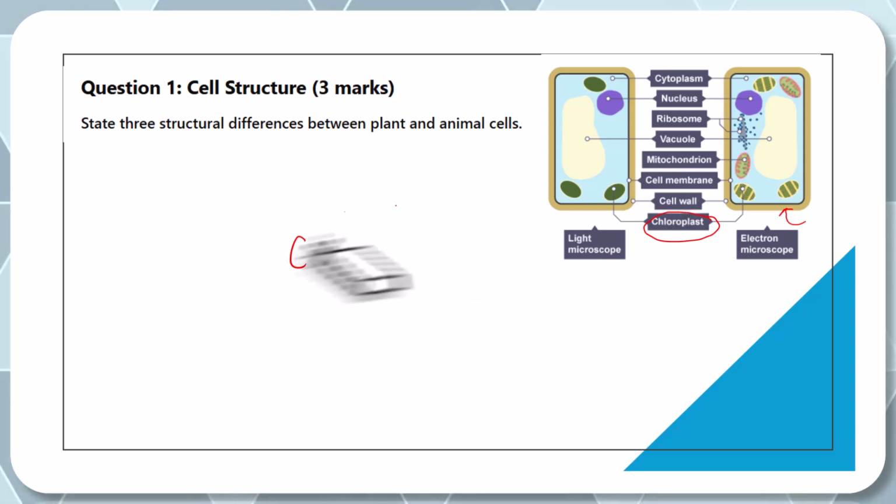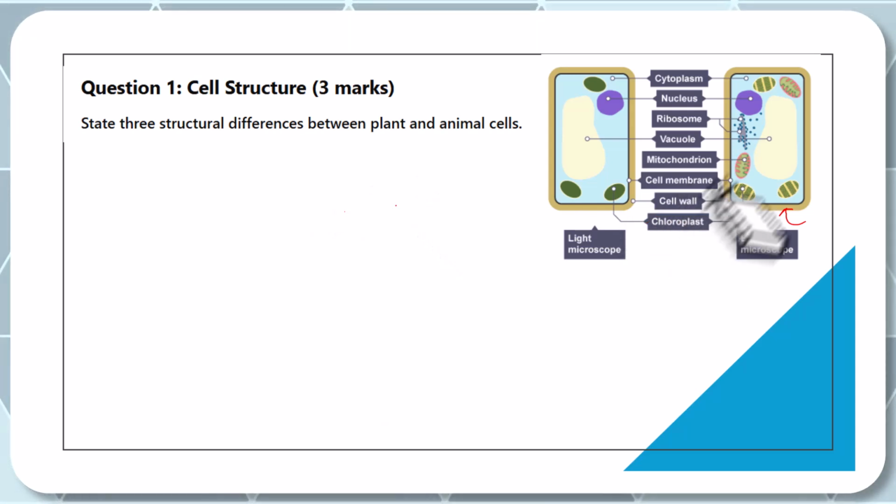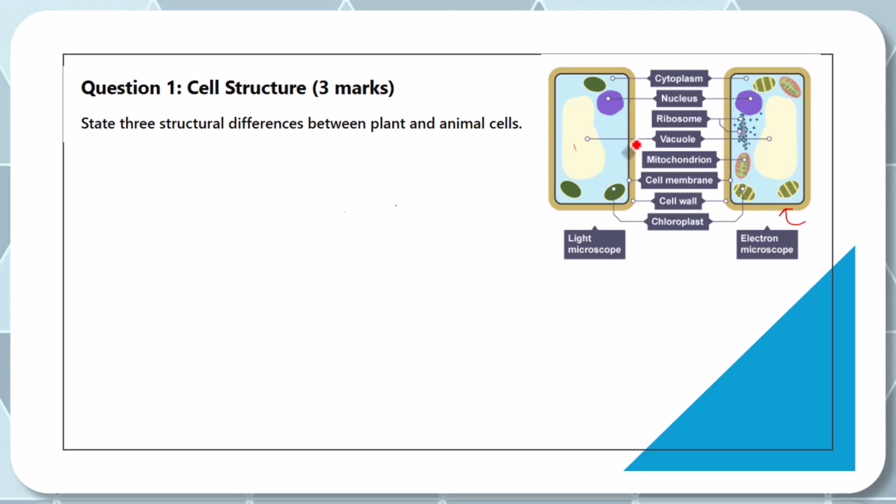The other thing that the plant cell has that the animal cell doesn't have is a distinct big-looking vacuole. As you can see in the center here, we have a cell vacuole, and this cell vacuole contains cell sap that maintains the pressure, turgidity of the cell. So the cell vacuole. The animal cells have it, but the animal cell doesn't have one big central one. It has got small temporary ones, tiny ones. So those are the key differences that you can mention in an exam.